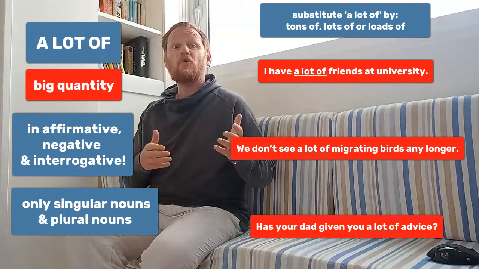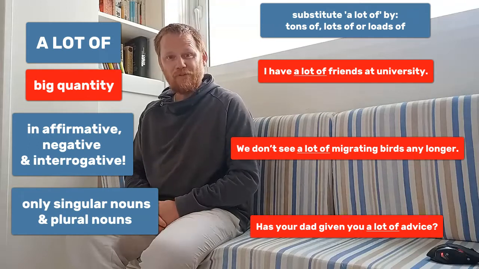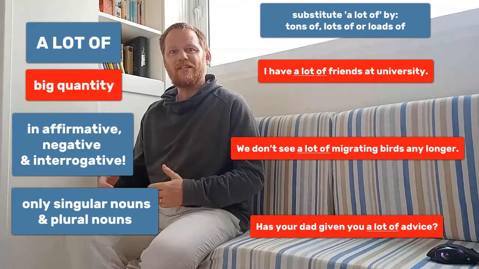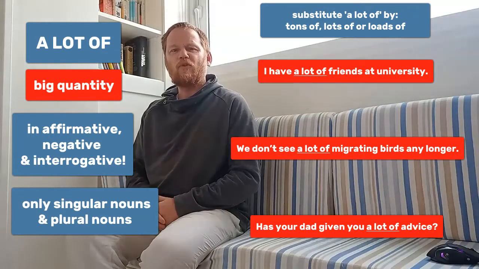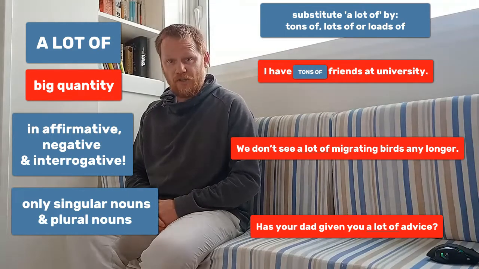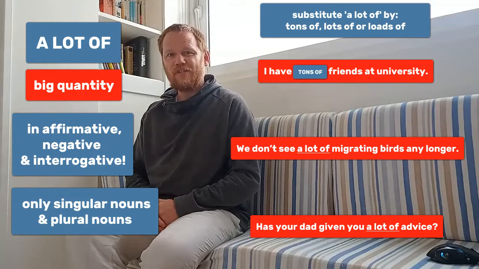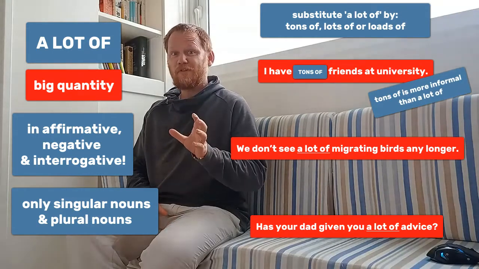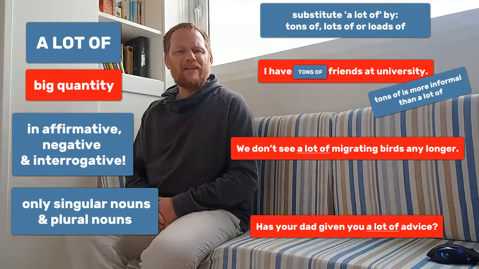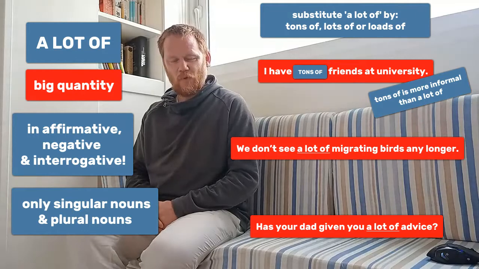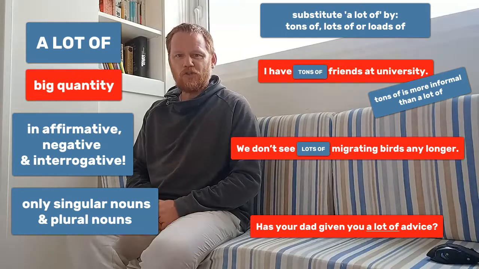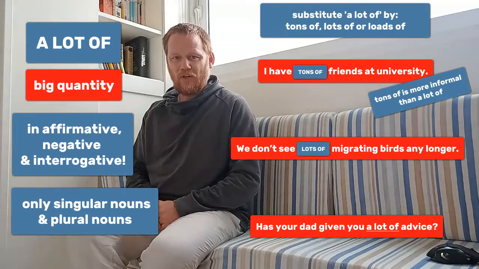Okay, so if we go back to our examples, then you'll see we can just substitute a lot of by these expressions in a more informal way. For example, I have tons of friends at university. So you see we have substituted a lot of by tons of, and we have a more informal sentence. Okay. Second example, we don't see lots of migrating birds any longer.